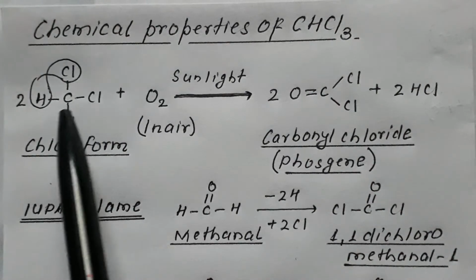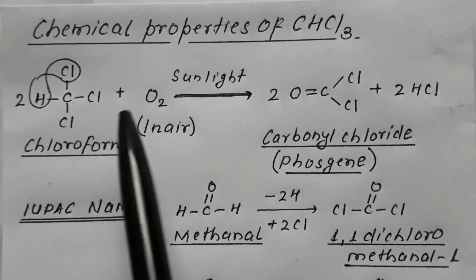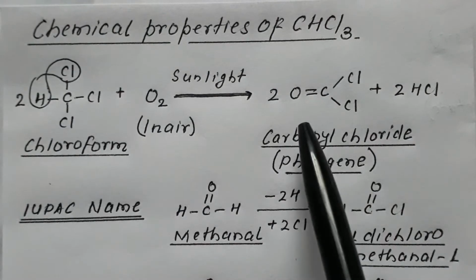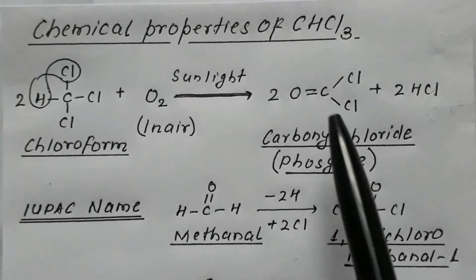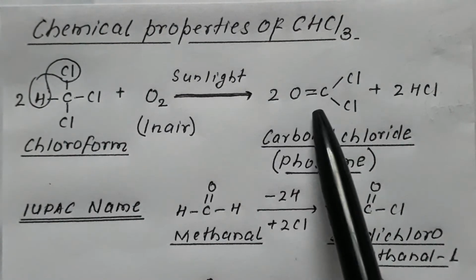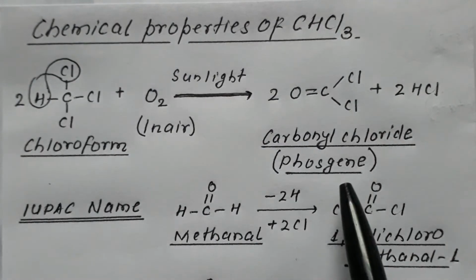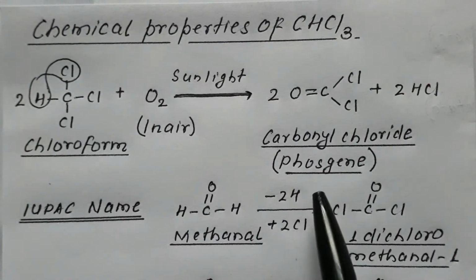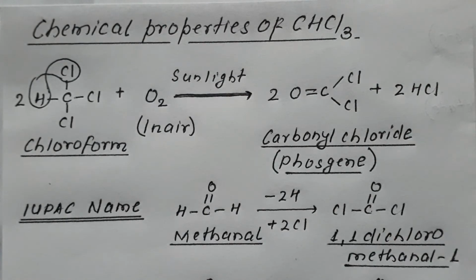To the first part one oxygen, to the second part a second oxygen combines, resulting in formation of 2 molecules of C=OCl2. This C=O is termed as carbonyl, and there are two chlorides, so it is termed as carbonyl chloride. Very important reaction. It converts into carbonyl chloride, which is commonly termed as phosgene, which is deadly poisonous.